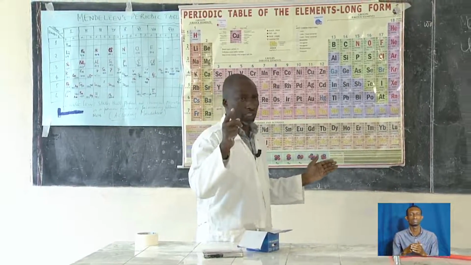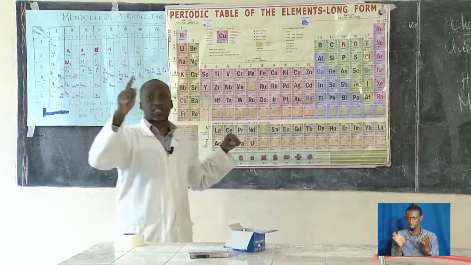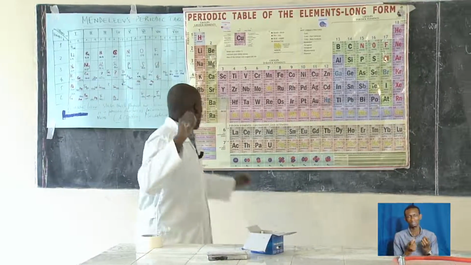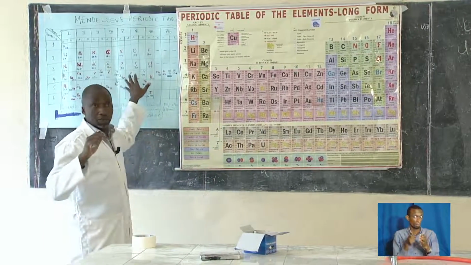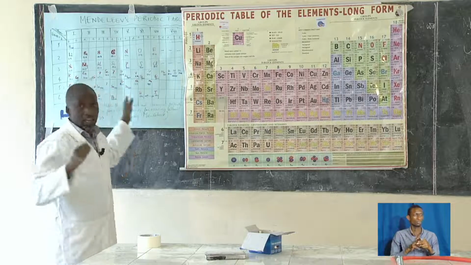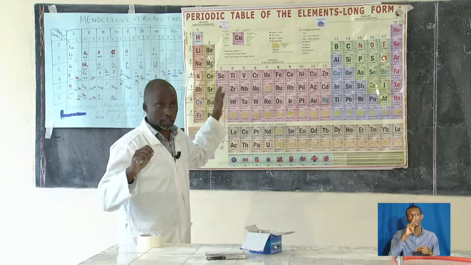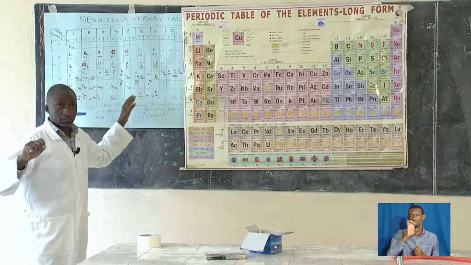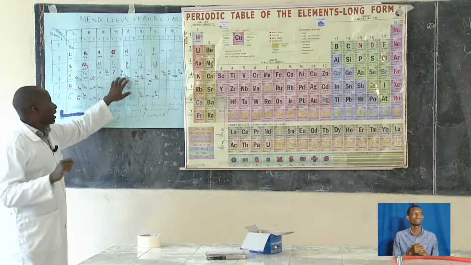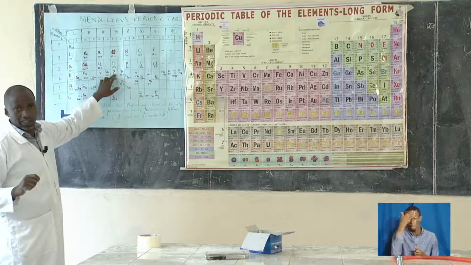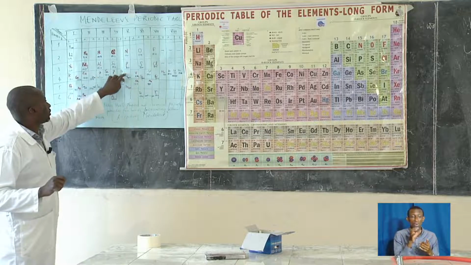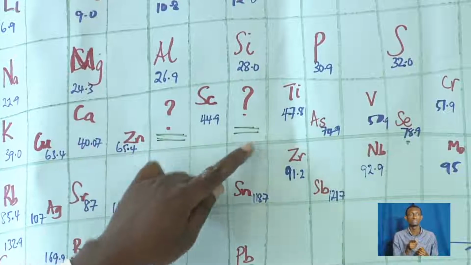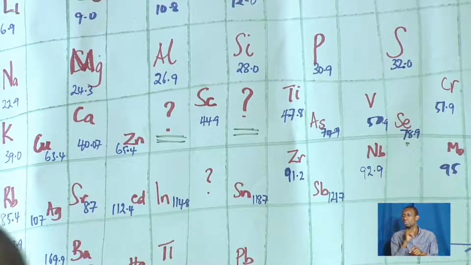If you remember what I talked about, what made Dmitri Mendeleev the father of the periodic table is that he left some gaps in his periodic table. These question marks here indicate gaps that were left. Why?